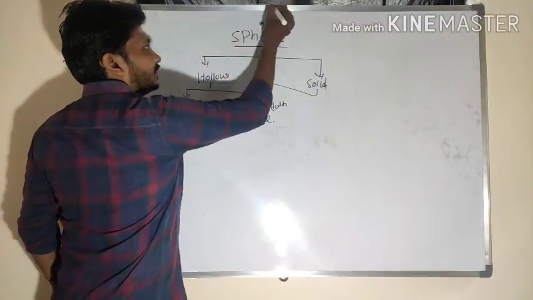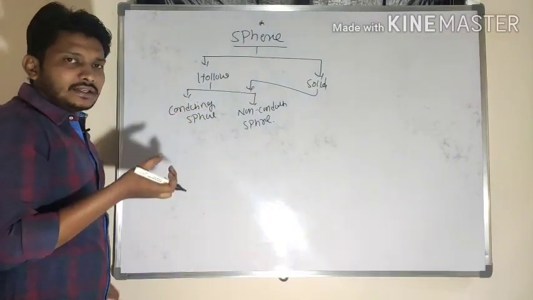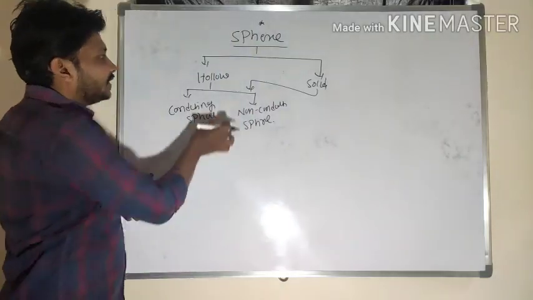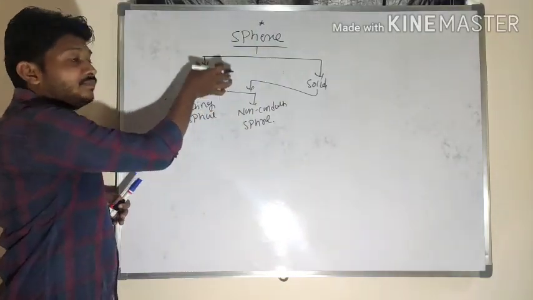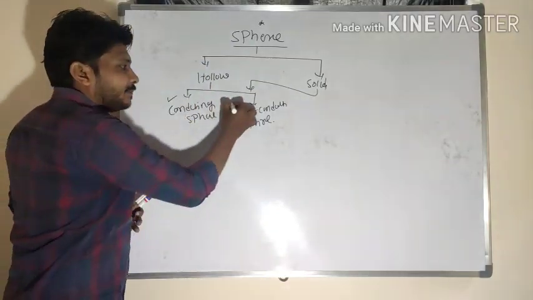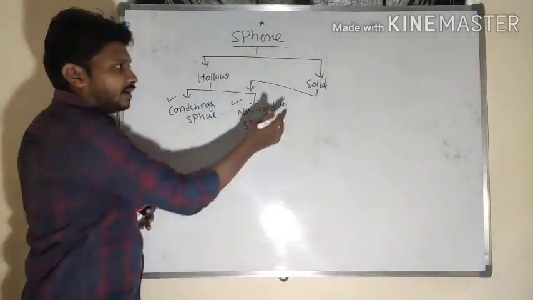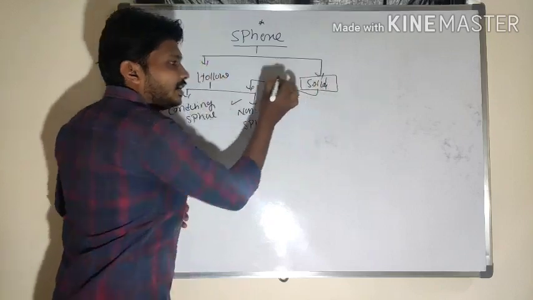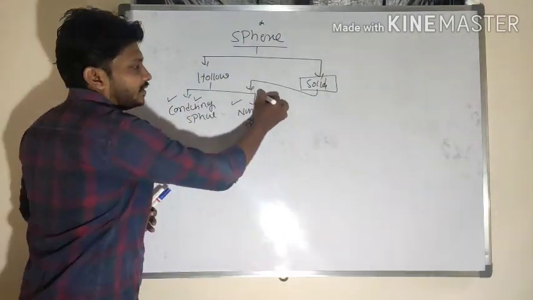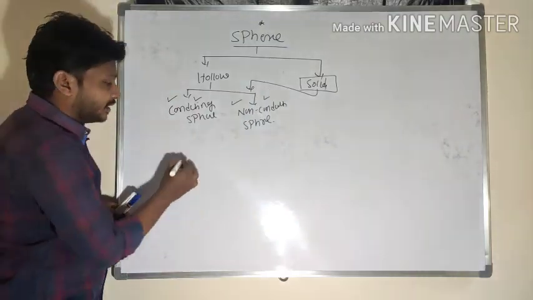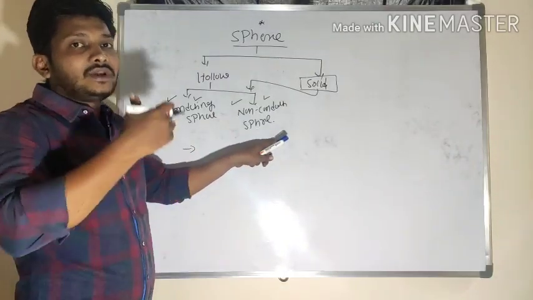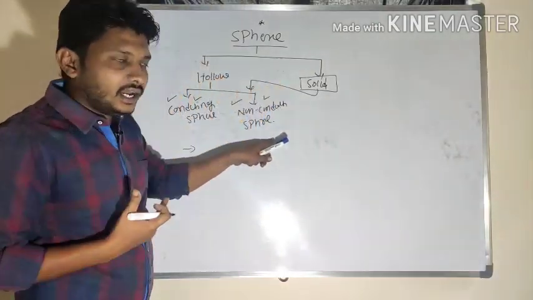First I would like to consider a sphere where charges are distributed uniformly. I will consider a hollow sphere, where one is a conducting sphere and another is a non-conducting sphere. Similarly, for the solid sphere also, one is conducting and another is non-conducting. A non-conducting sphere we can also call an insulator or dielectric.